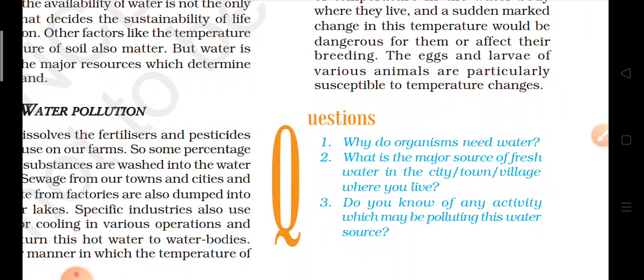And do you know of any activity which may be polluting this water source? Yes, fertilizers, pesticides, and chemicals from industries. All these contribute a lot to increasing the pollution of water bodies.